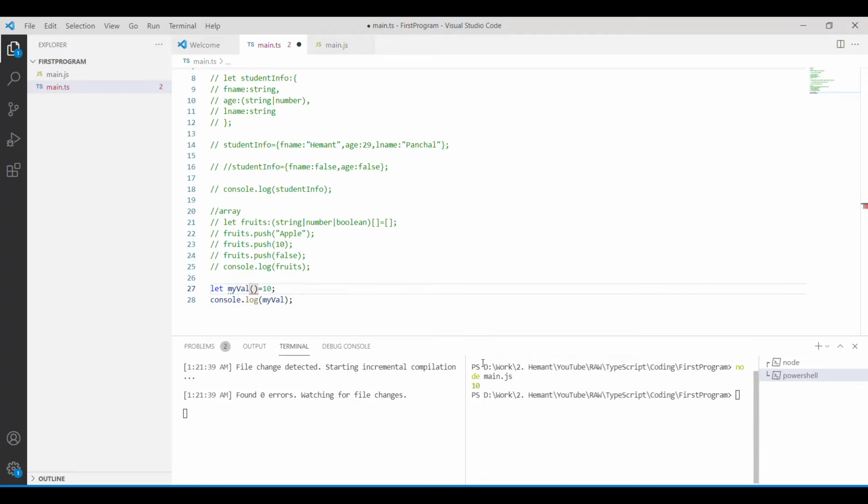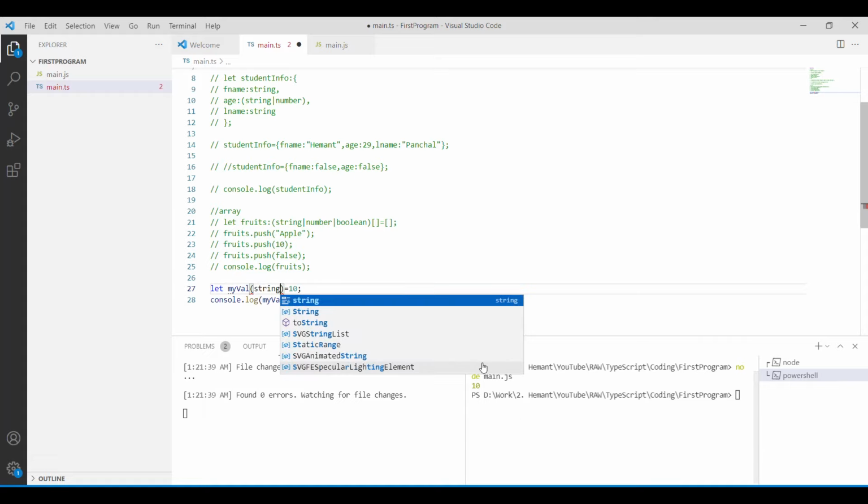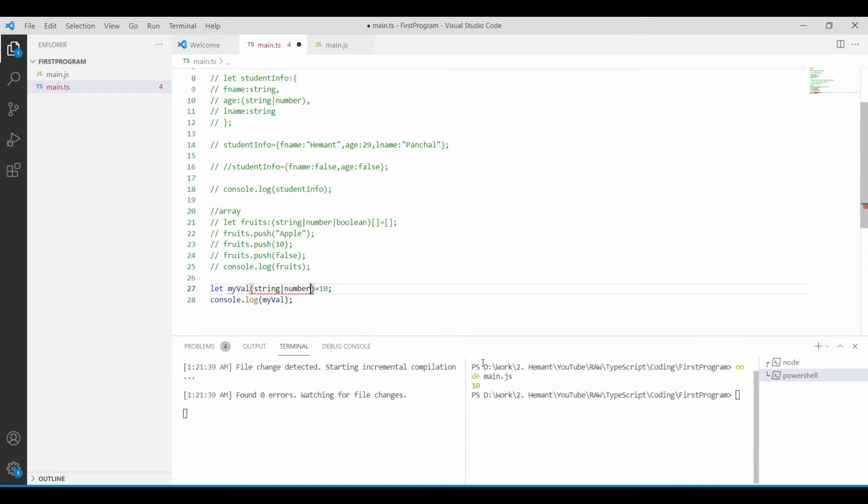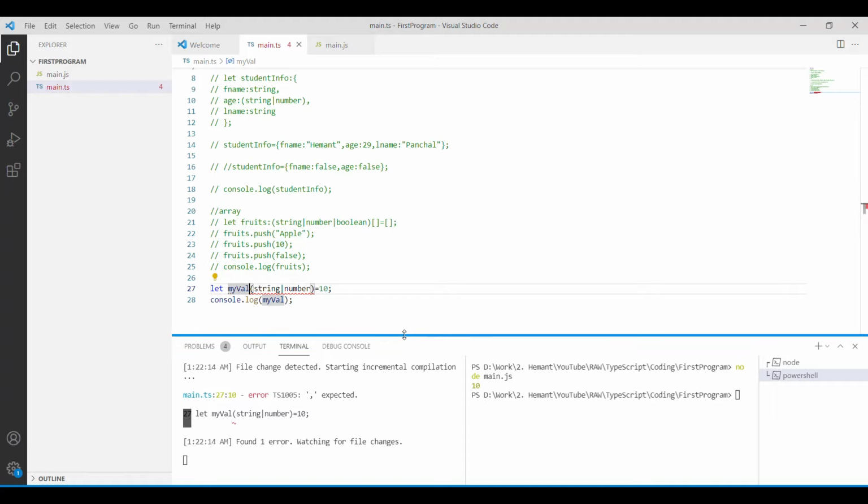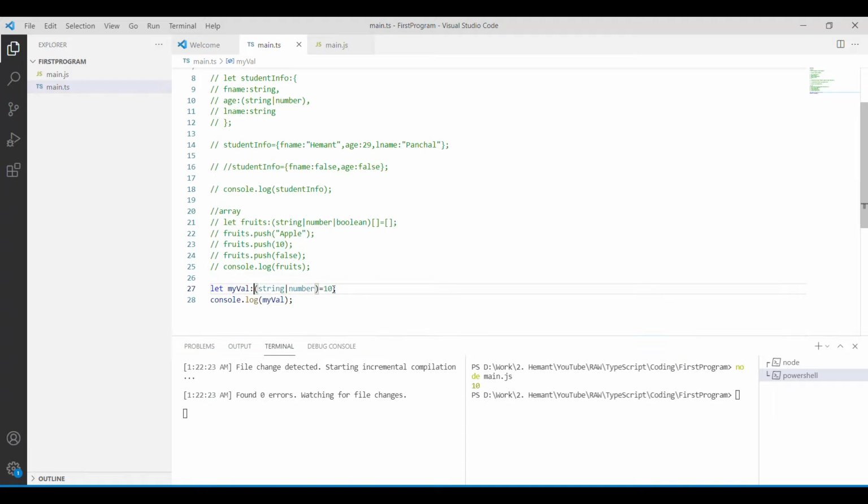Now if I specify this as a string or number, oops, something is wrong. Sorry, I forgot the colon. So this is accepting a string or number. But if I specify a boolean value here, it will not accept. So this is how a union type works with a simple declaration.